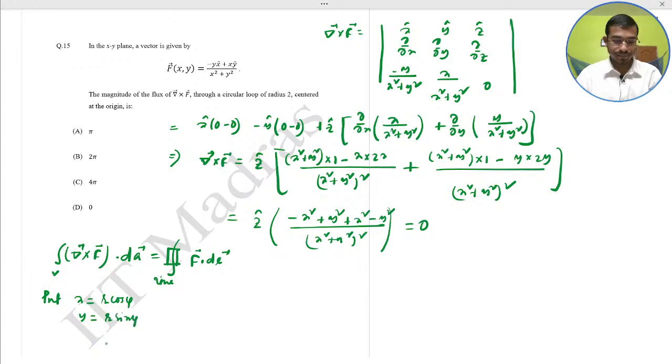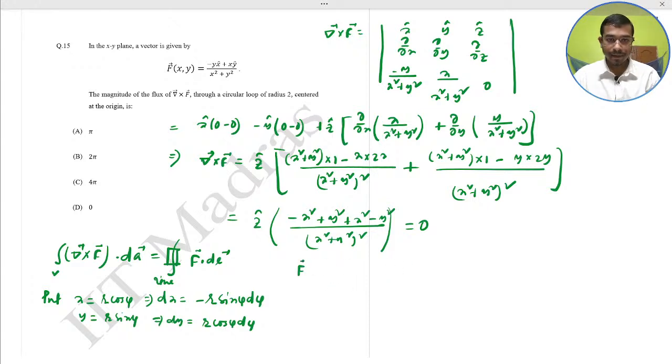So dx would be minus r sin phi d phi, and dy would be r cos phi d phi, where d phi is the differential. So you have to find F dot dl.